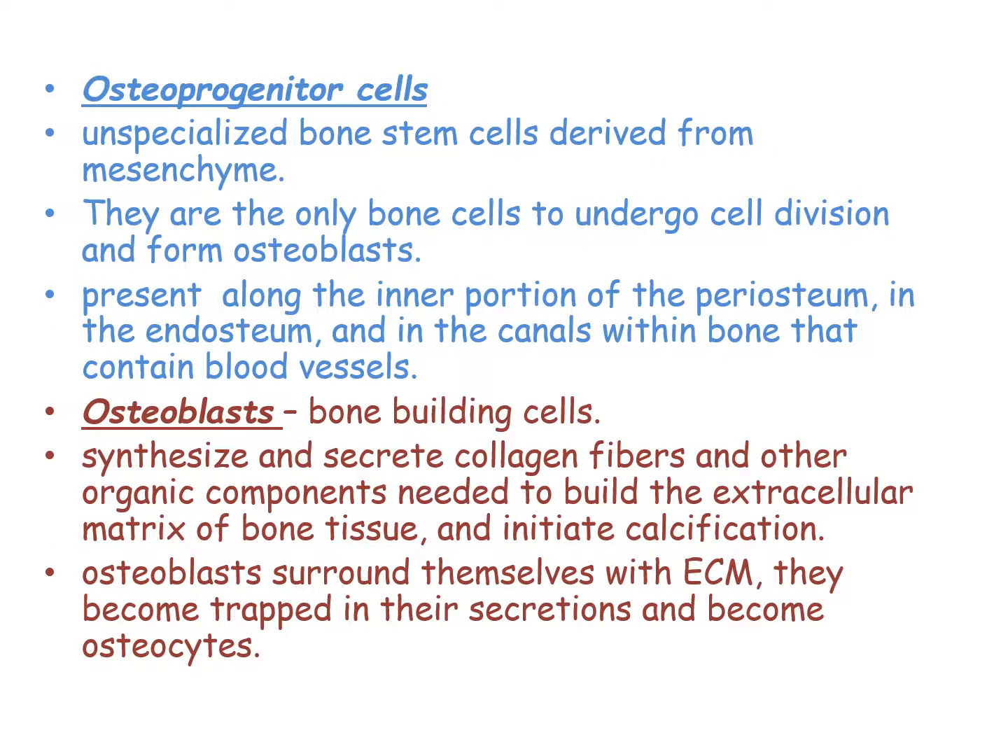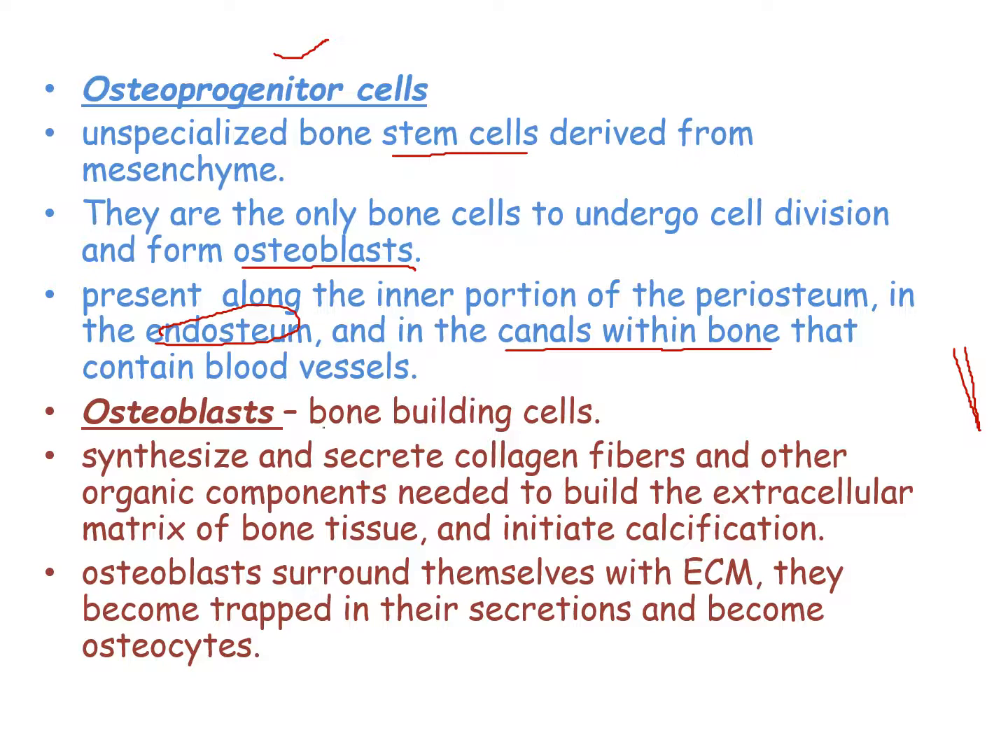First we have osteogenic cells or osteoprogenitor cells. These are unspecialized bone stem cells which are derived from the mesenchyme. They are the only bone cells to undergo cell division and they form osteoblasts, which are nothing but bone building cells. These osteoprogenitor cells are present in the inner portions of the periosteum, that means the outer layer above the compact bone, and the endosteum, which is a layer that lines the medullary cavity, and it is also present in the canals within bone that contain blood vessels.